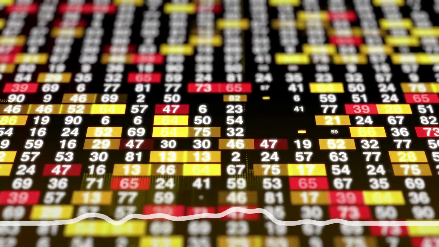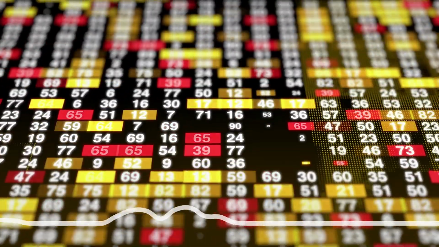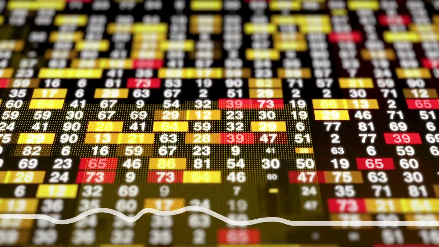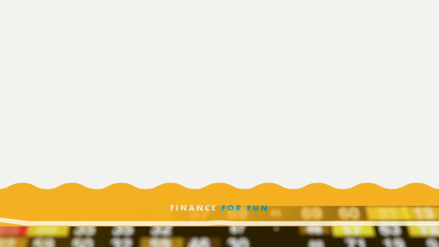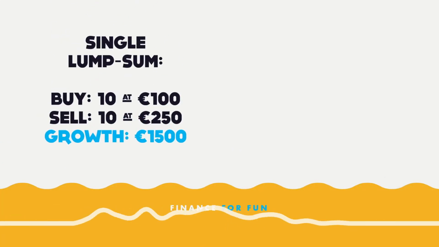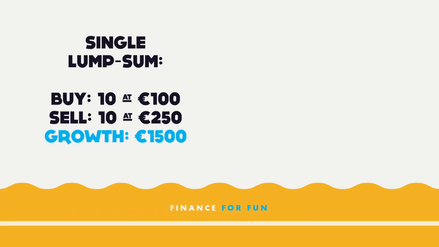Okay, I have now talked a lot, but let's look at an example with some numbers. Imagine we buy €1,000 worth of assets and then sell them at a later date. In our lump sum scenario, we spend all our money at once and later sell when the price has gone up, profiting us a nice €1,500.